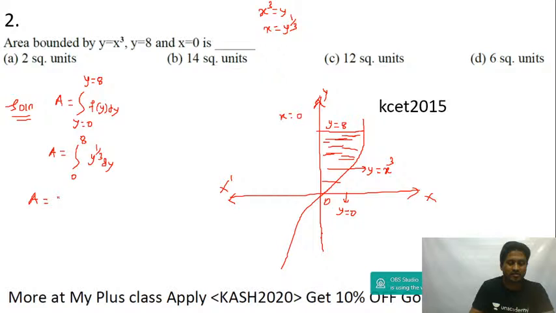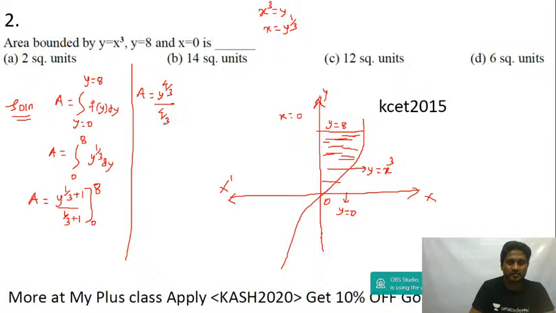Area is equal to y to the power of 1 by 3 plus 1 divided by 1 by 3 plus 1, between the limits 0 to 8. Now this is equal to, let me finish here itself, guys. So the area is equal to y to the power of 4 by 3 upon 4 by 3, between the limits 0 to 8. So this becomes 3 by 4. Upper limit is 8 to the power of 4 by 3, and lower limit is 0.